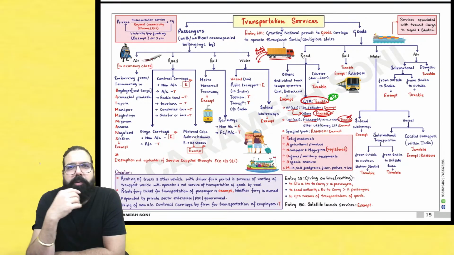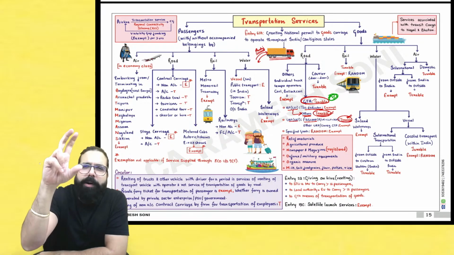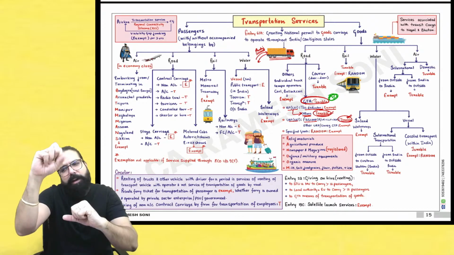They will tell you in the exam, Gati Transport, a transport company, is providing GTA services, and along with that, packing, unpacking, and loading services are also provided. What rate will be applicable? Remember, if it is providing transportation and then also providing ancillary services, it is taxable at the rate of transportation.